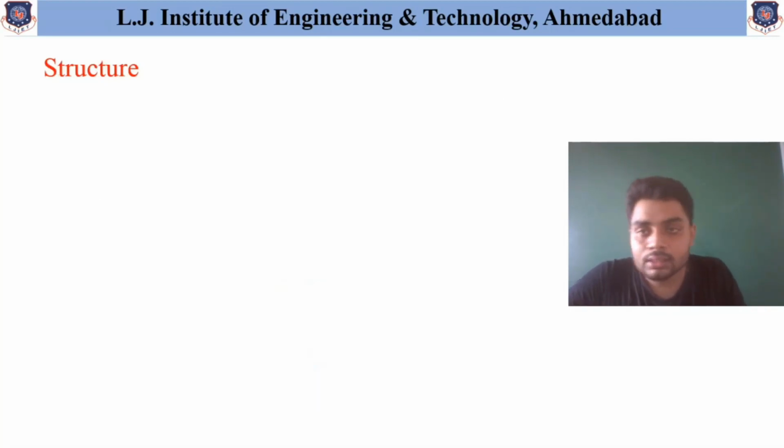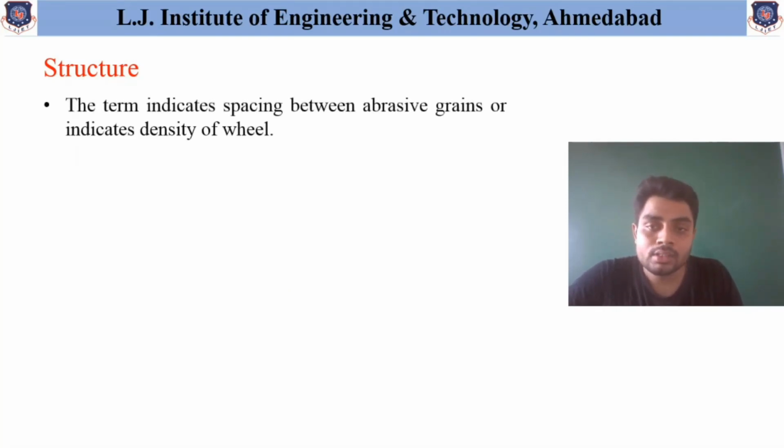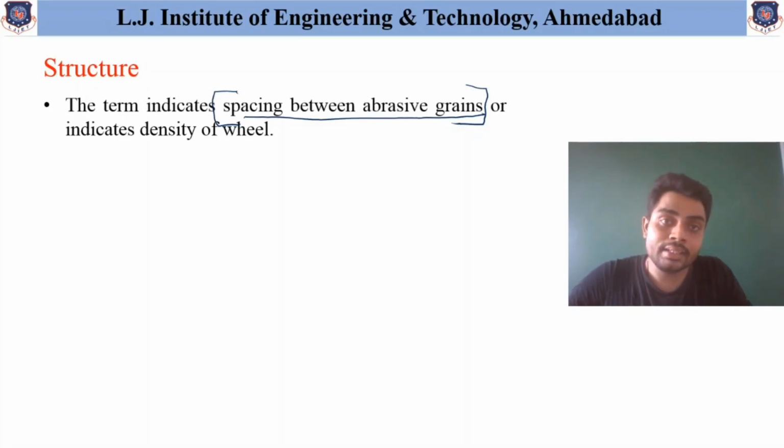Now next our main part, that is the structure, and what is the interpretation of this structure. This term indicates the spacing between abrasive grains. As we have learned in many subjects, if the particles are closely packed, then it has higher density.